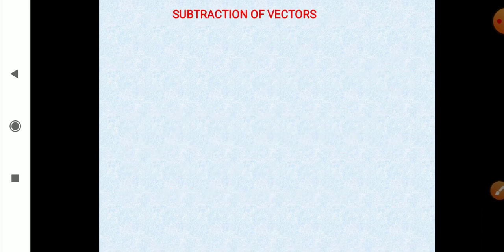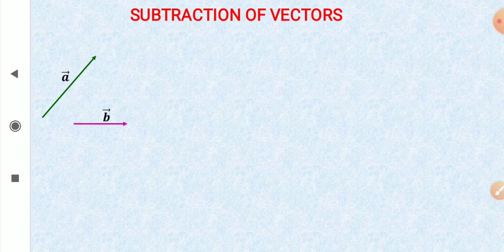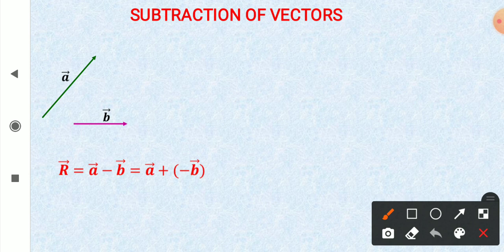Now let us talk about subtraction of vectors. So here I have vector a and vector b, and we are going to add vectors for subtraction. So how do we do that? Supposing I have to find out vector r equal to vector a minus vector b.